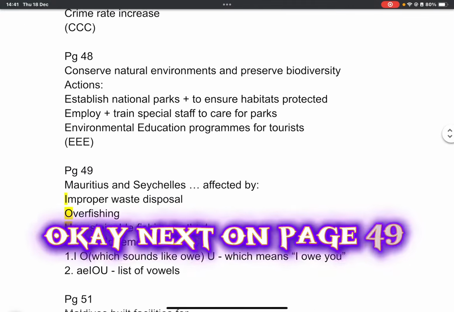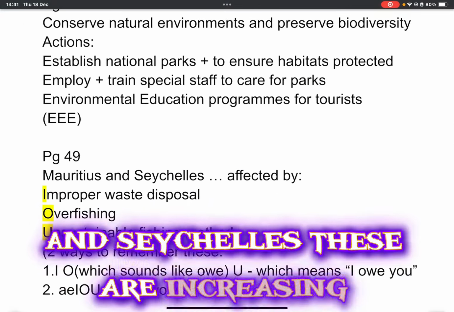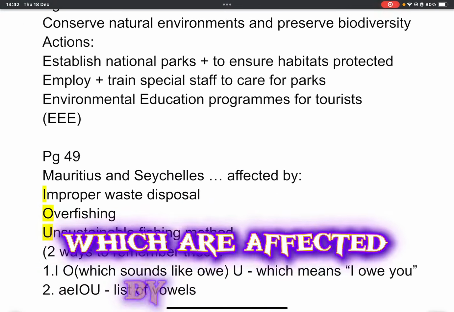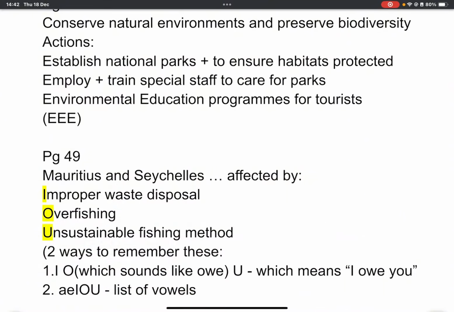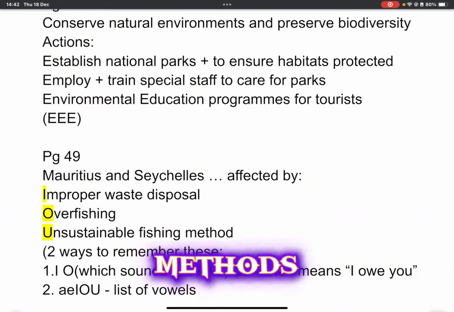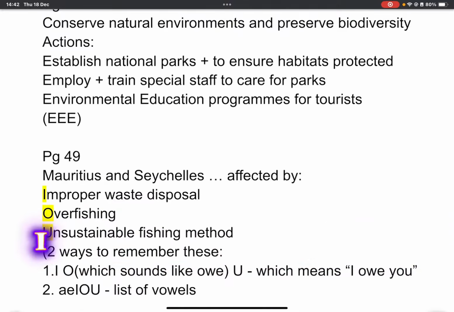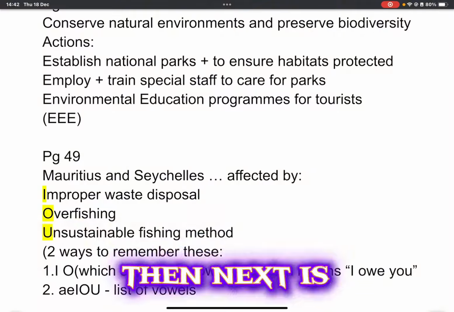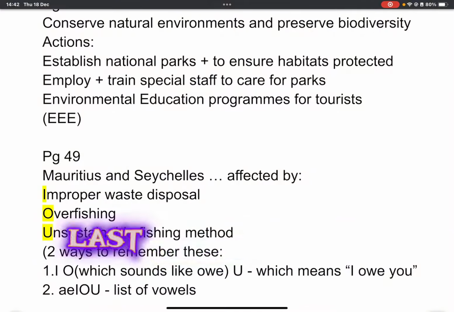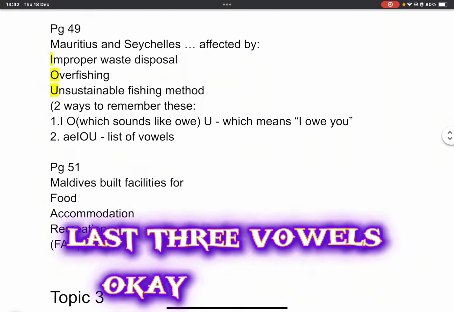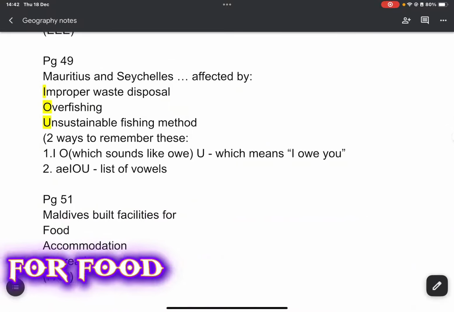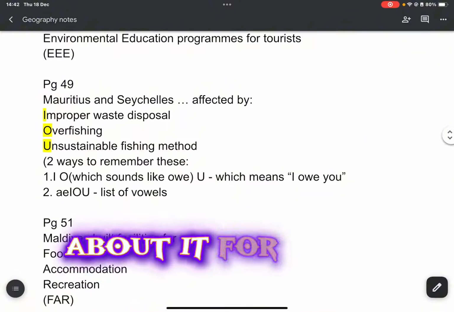Next, on page 49, we have Mauritius and Seychelles. These are increasing in popularity, which are affected by improper waste disposal, overfishing and unsustainable fishing methods. Two ways to remember: IOU sounds like I owe you. Then next is IOU, like AEIOU, the list of vowels, the last three vowels. Maldives build facilities for food, accommodation and recreation. So that's about it for topic 2.